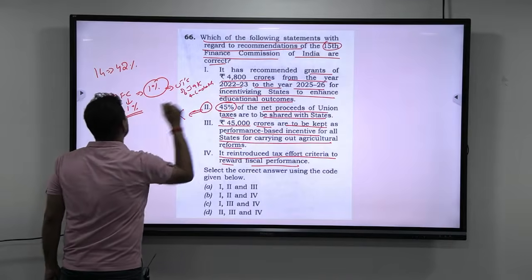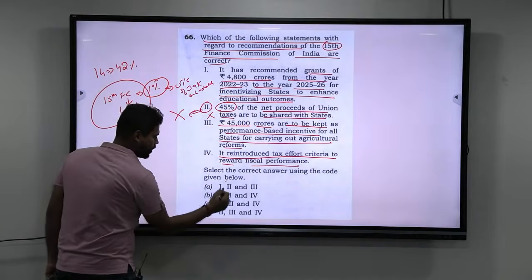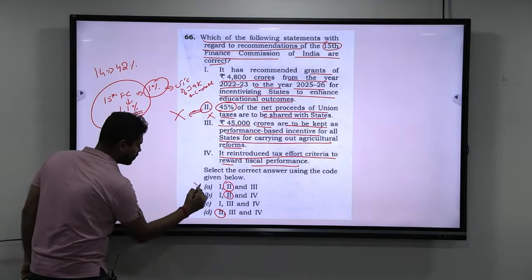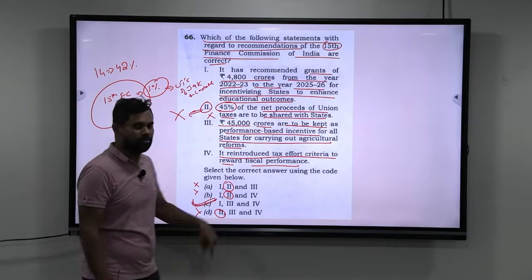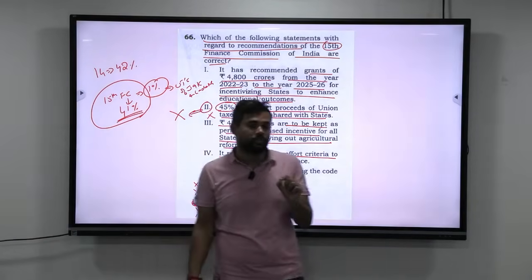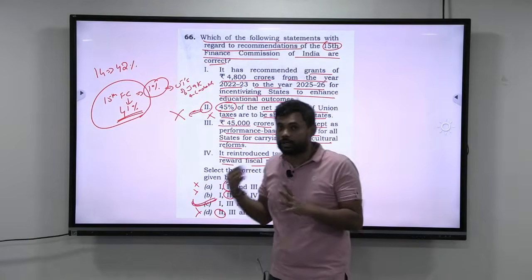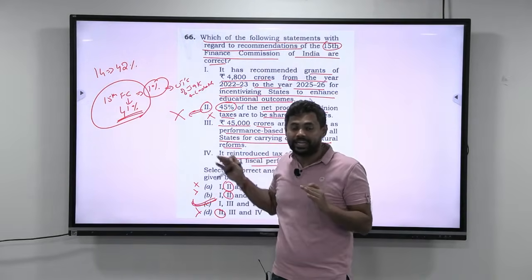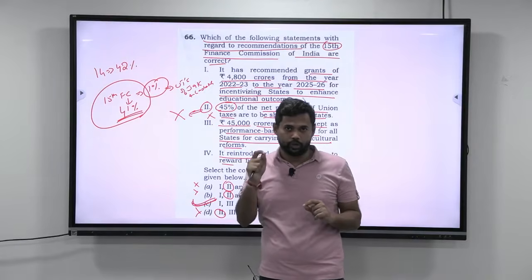This everyone will know. So if you know that this second statement is wrong, look at this. The second statement is there in three options, so I can remove these three options. I can come to the conclusion that the answer is 1, 3 and 4. So one learning from this is, just by reading the first statement, don't come to the conclusion that the question appears difficult and I will not be able to get the answer. Don't worry about it. Read calmly. You will always get a way out whenever the question appears to be difficult. So I hope you understood this.